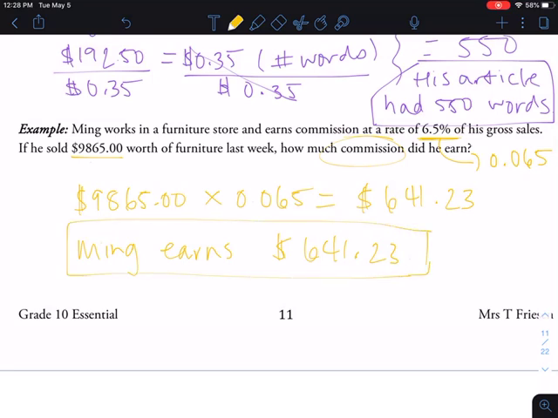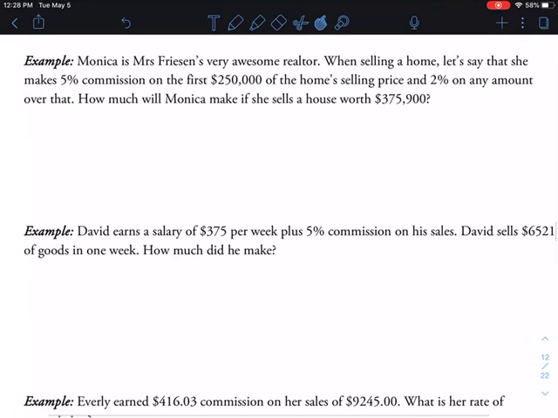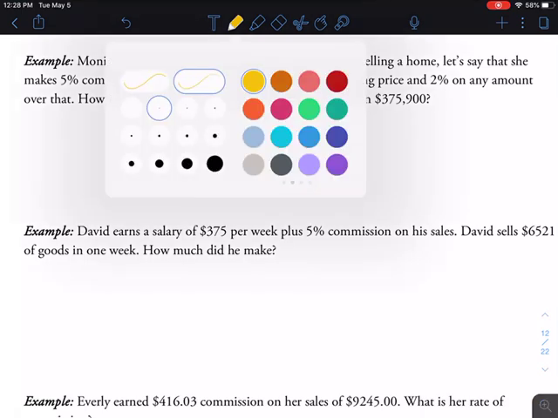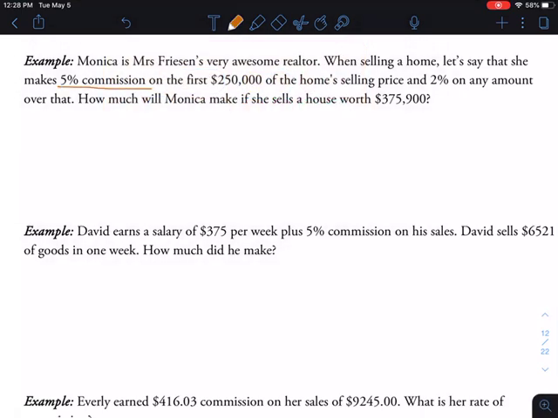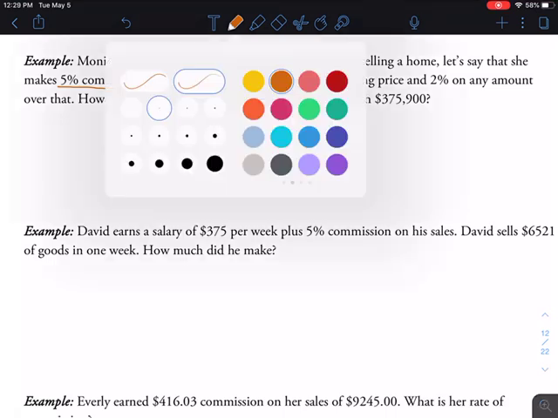Here we go. Okay, all right, moving down to the next page. Monica is Mrs. Friesen's very awesome realtor. This is a true fact. She is very awesome. In fact, she helped us buy a house last week. When selling a home, let's say that Monica makes 5% commission on the first $250,000. Okay, so here's some important info. 5% on the first $250,000 of the house, and then 2% on any amount over that.